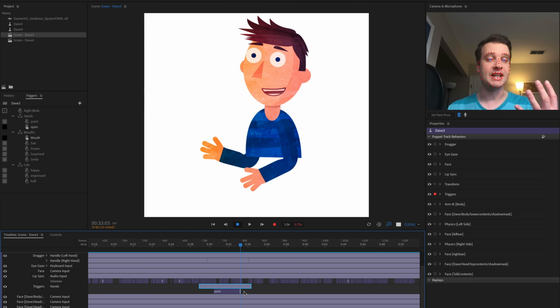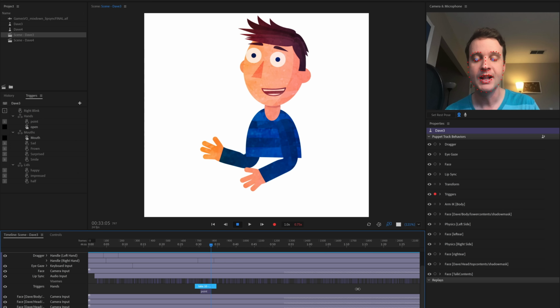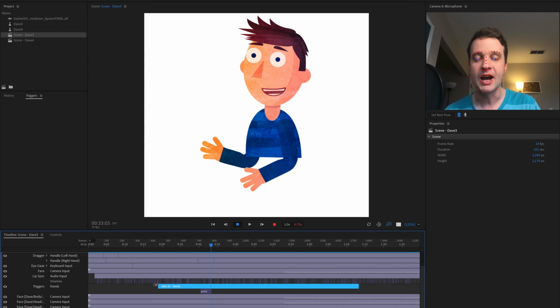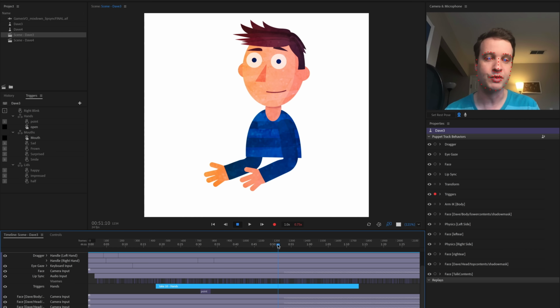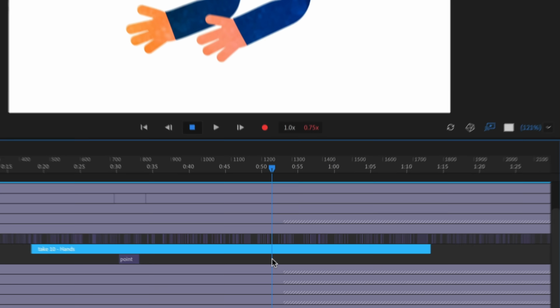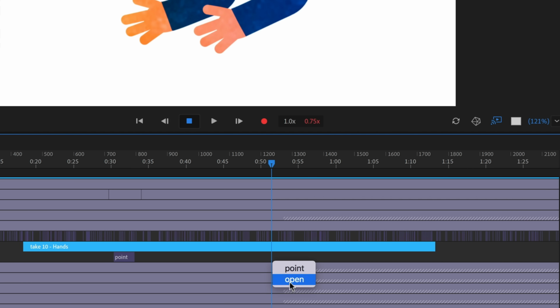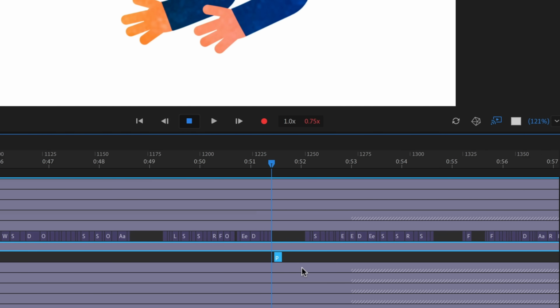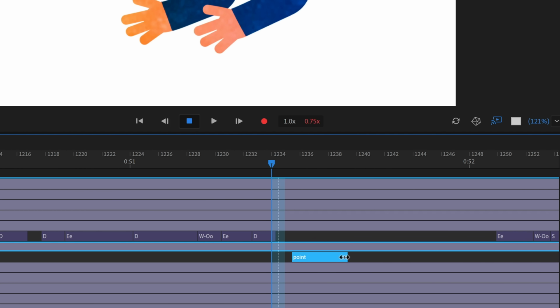Now, here's the nice thing: I don't have to continue recording point triggers and keep on pressing 1 at the right time. What I actually could do is extend my take here just by dragging the edges. I could find another part where the character's arm was raised. Let's say this was a part, and I can just right click in this blank space, and I've got a choice between my different options. Now, open is the default, I don't really care about that, but point, I just click that and you'll see it's gonna make this very short little bar that I can then move around and manipulate.